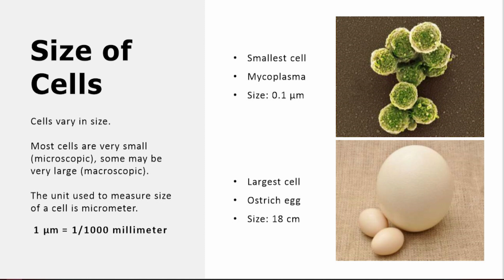The diversity of cells is really high according to the size and the shape of the cells. Most cells are very small or microscopic, some may be very large or macroscopic. The unit used to measure the size of a cell is the micrometer. The smallest known cell is Mycoplasma, about 0.1 micrometer, and the largest cell known is the ostrich egg, which is about 18 centimeters.